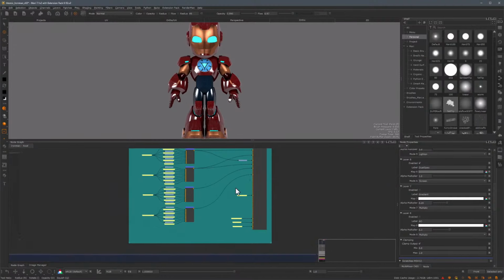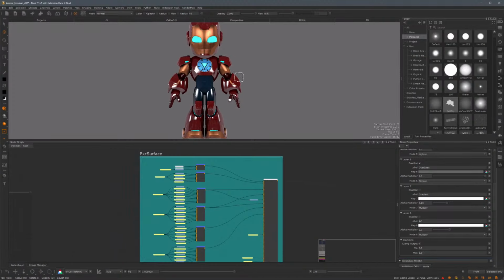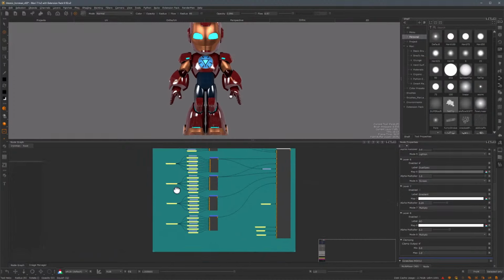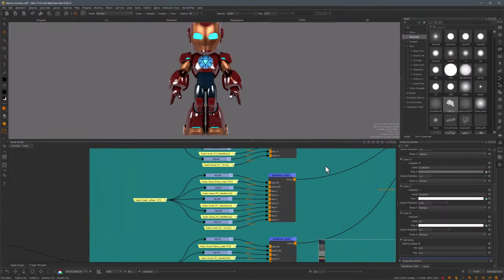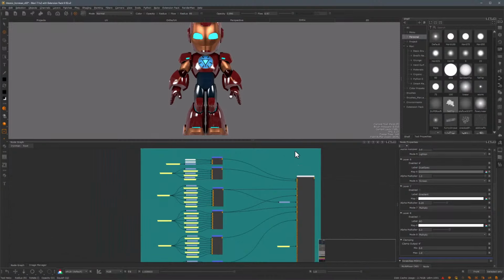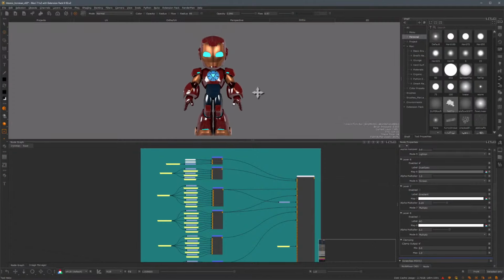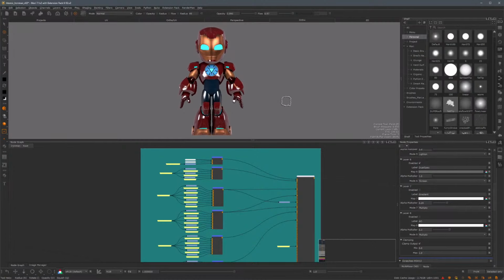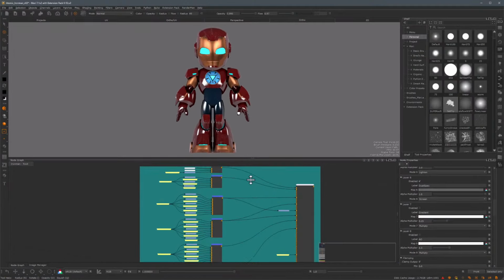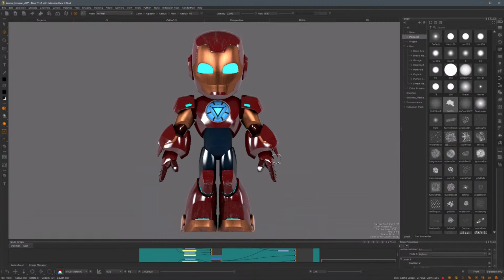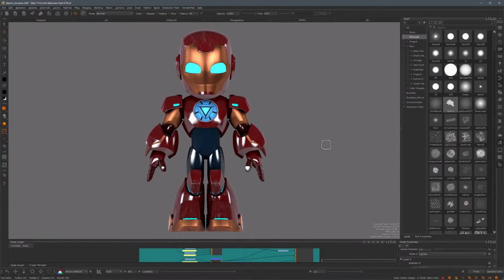So after connecting everything into the shader and looking at the end result, even with these minor adjustments that I had to make based on the fact that I'm using a single shader setup versus 20 shaders that I'm going to have assigned to this asset in Katana, I'm fairly confident that the textures that I painted will work as intended when it comes to doing the look dev in Katana. So I'm just going to maximize the viewport so we can see the asset closer. And next I'm going to bring up the turntable look dev that I've done in Katana using these exact channels that I painted so we can compare the final result.